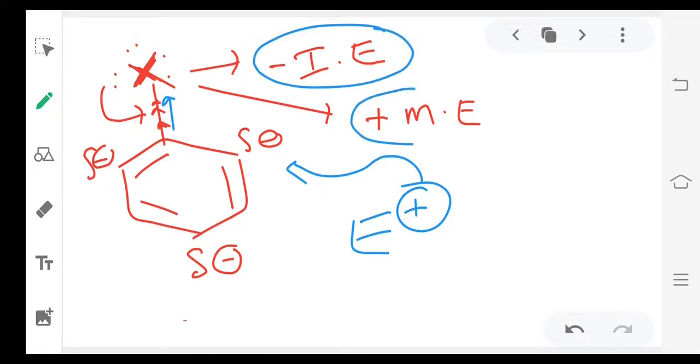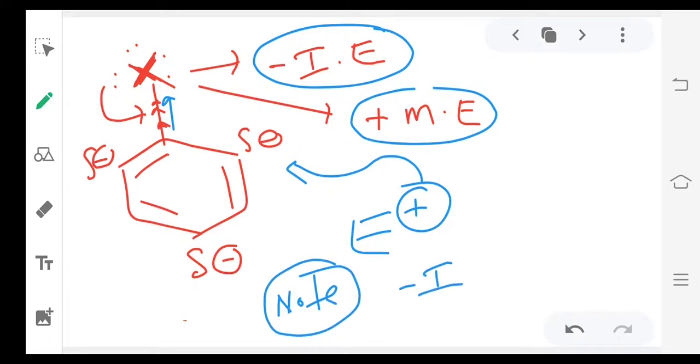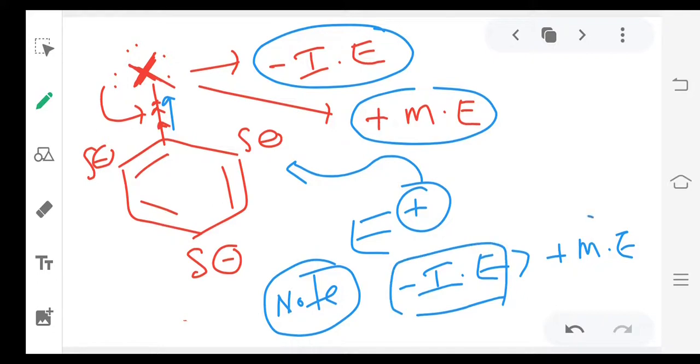And due to positive mesomeric effect, it is releasing electron density to the ring. Now, which factor is dominating? In the case of halogens, remember, negative inductive effect is the dominating factor over mesomeric effect. Generally, in organic chemistry, mesomeric effect is a dominating factor over inductive effect, but exceptionally in the case of halogens, negative inductive effect is more than mesomeric effect due to their high electronegativity.